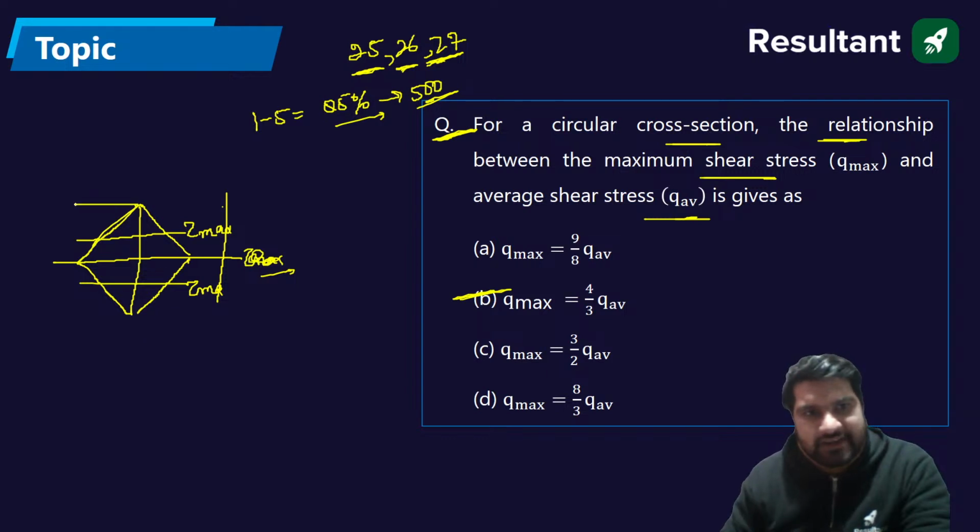So this distance will be what? This distance will be 3h by 8. Okay. This distance will be h by 8.